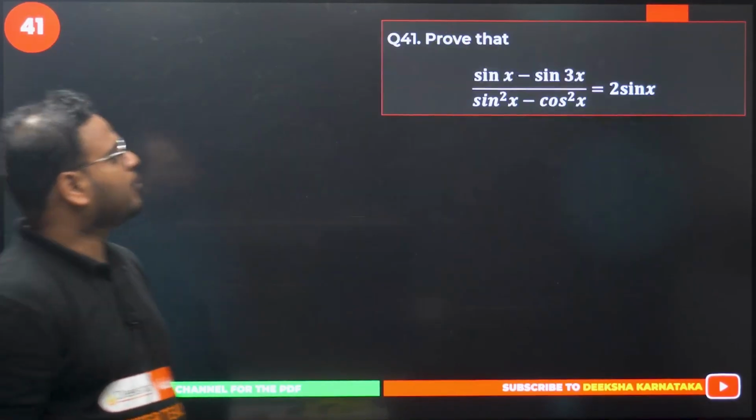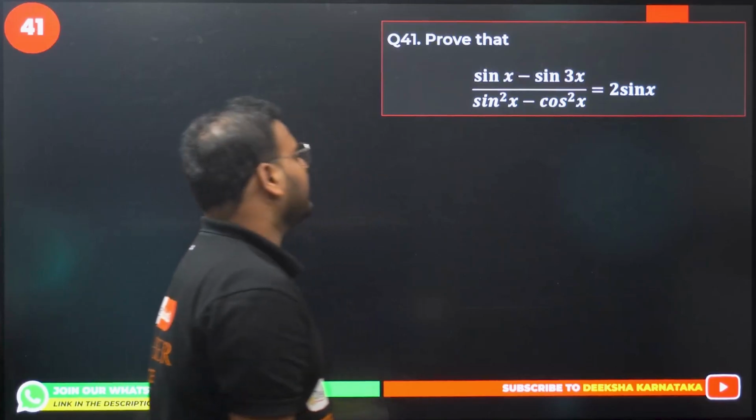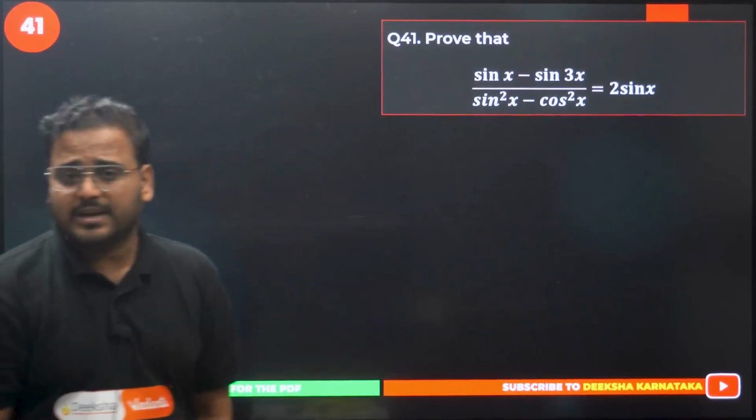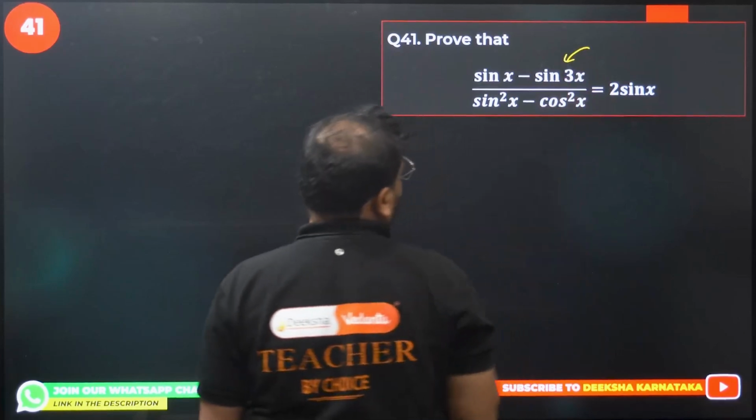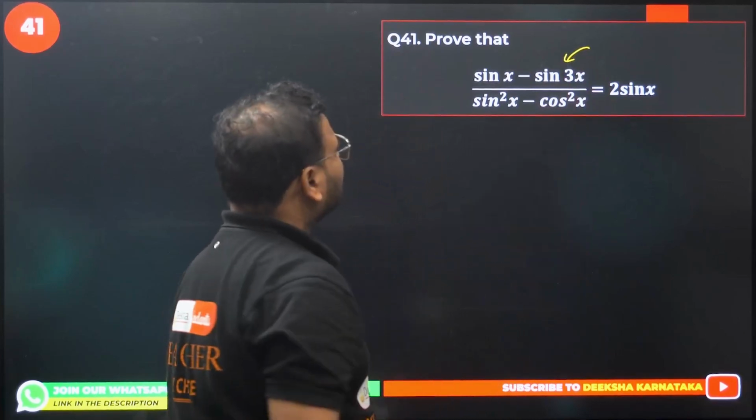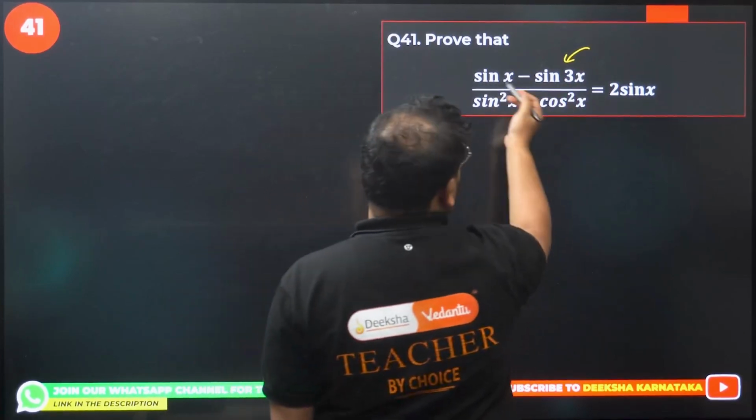41 now. Prove that sin x minus sin 3x over sin square x minus cos square x is 2 sin x. Another simple question. Formula of sin 3x to use over here. Can I do that? Not required actually. Simply you can use formula of sin a minus sin b.